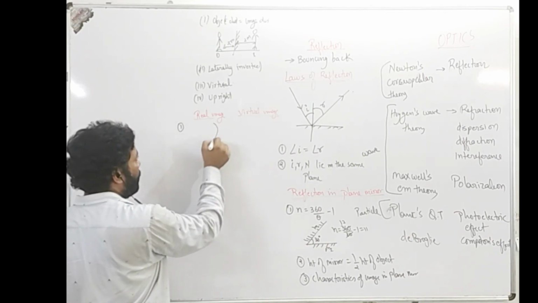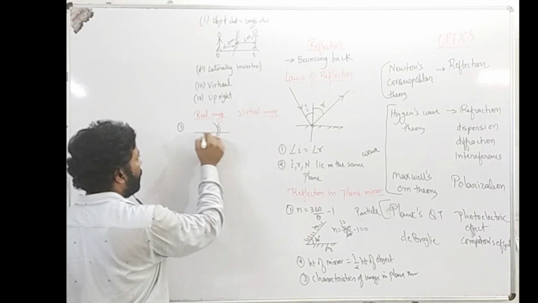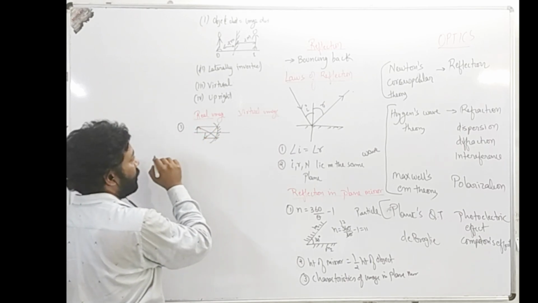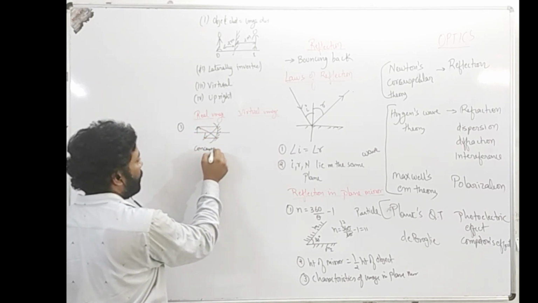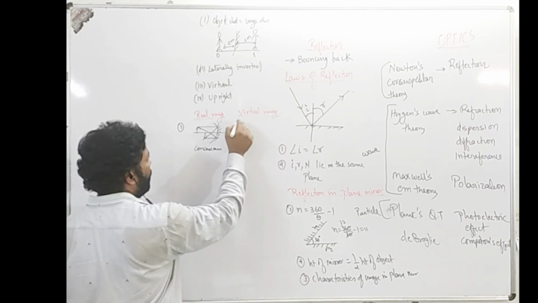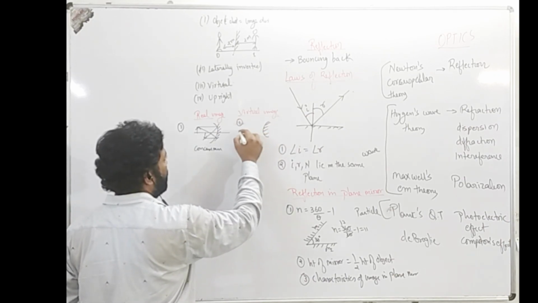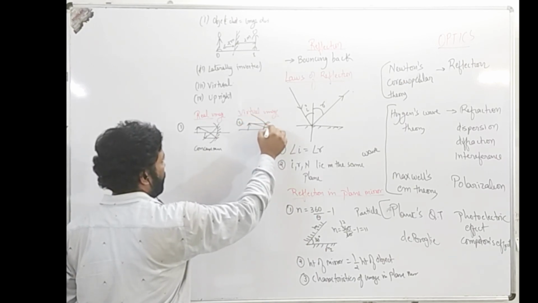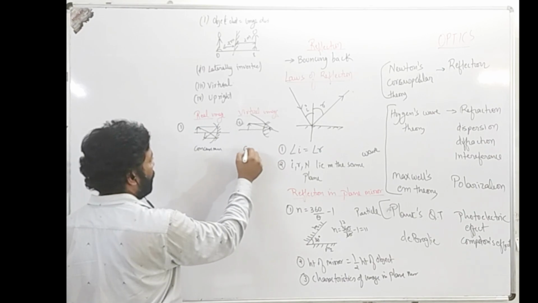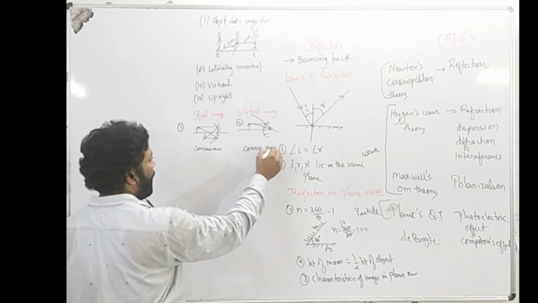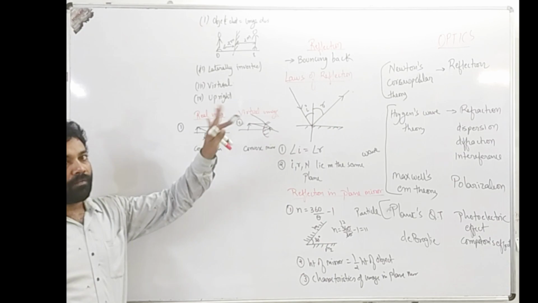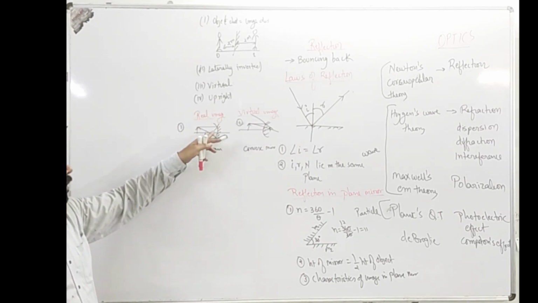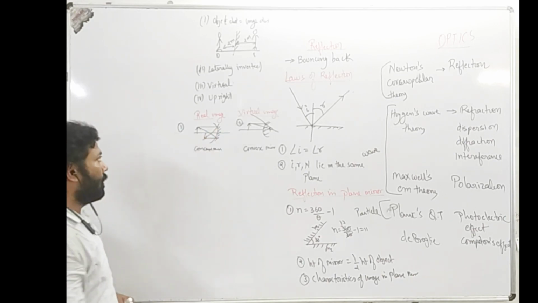If we talk about reflection, a concave mirror most of the time forms a real image, and a convex mirror most of the time forms a virtual image. So the object is here, and somewhere here the image is formed. A convex mirror for sure forms a virtual image, and a concave mirror forms a real image most of the times, except when the object is between the focal length and the pole.